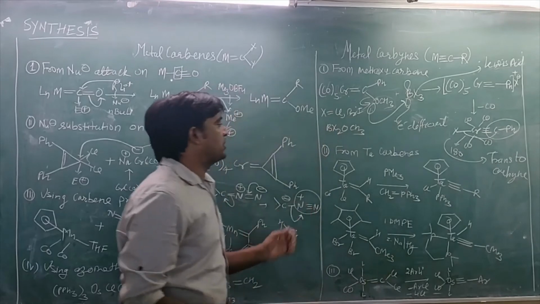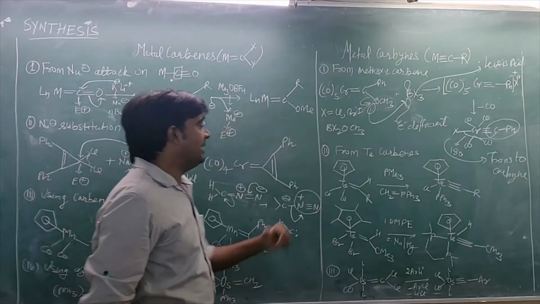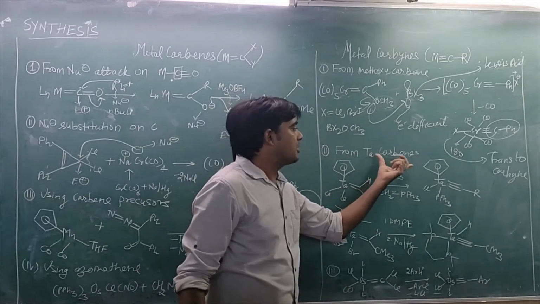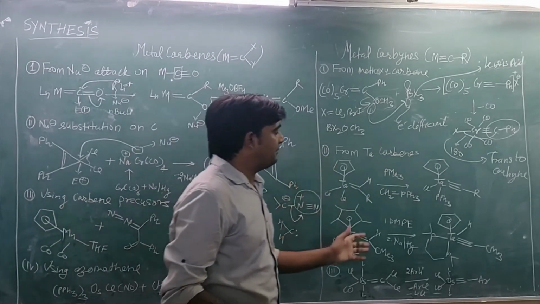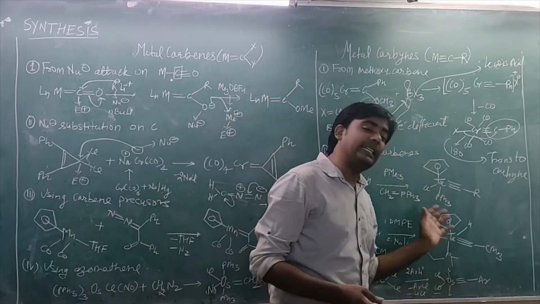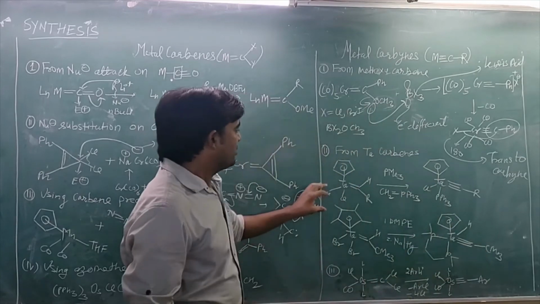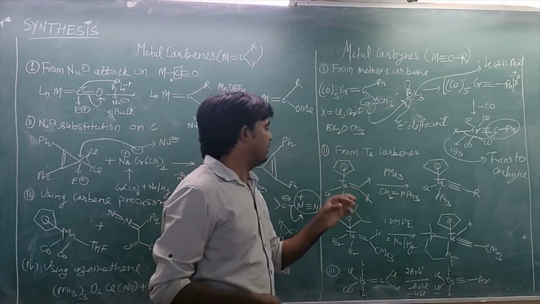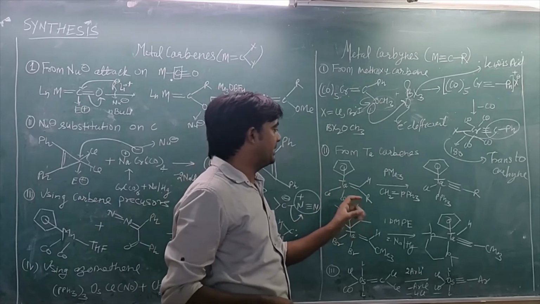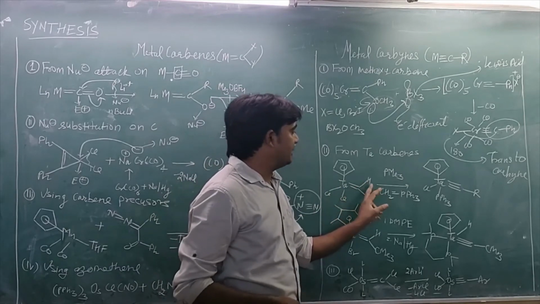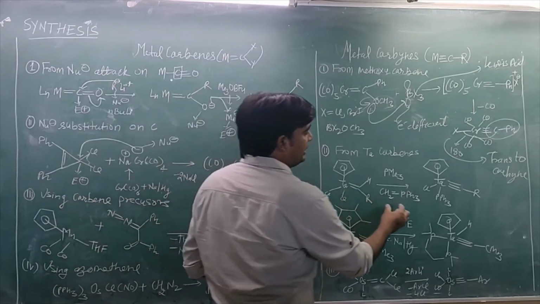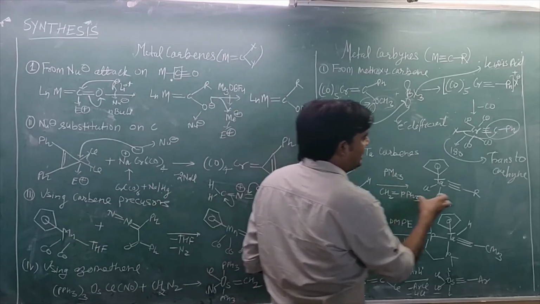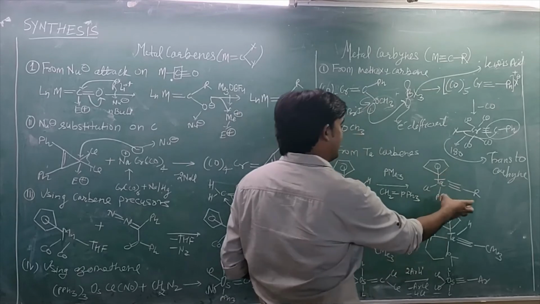Another process is that when a Ta carbene reacts with different types of reagents, it can form different types of Ta carbynes. You can see here this is a Ta carbene complex, and this hydrogen is an active hydrogen, and when it reacts with a halide type molecule, it will form a Ta carbyne like this.